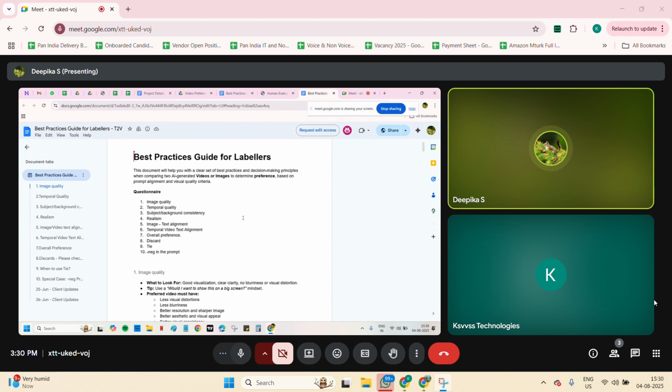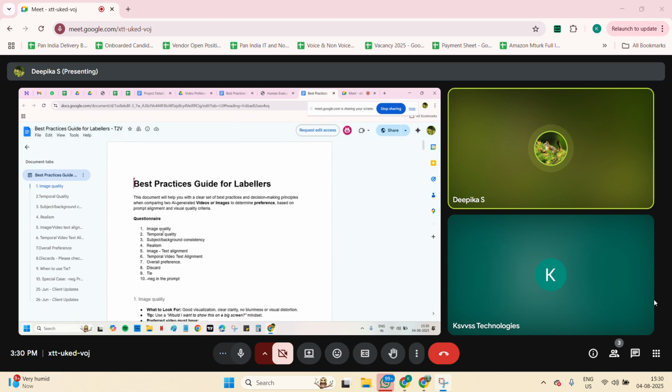Two images will be there, and a prompt also will be there. We need to give the judgment based on that. The same questions will fall under here as well.